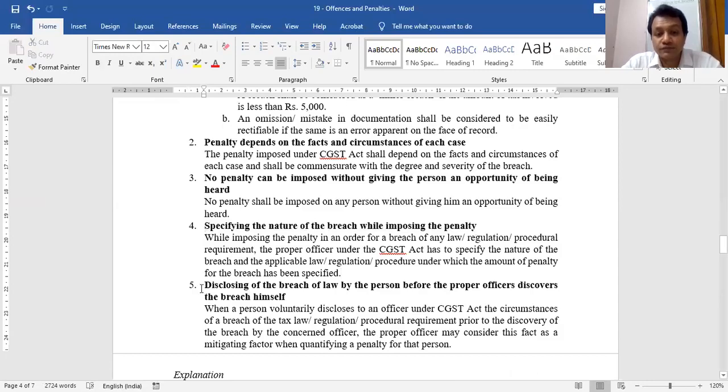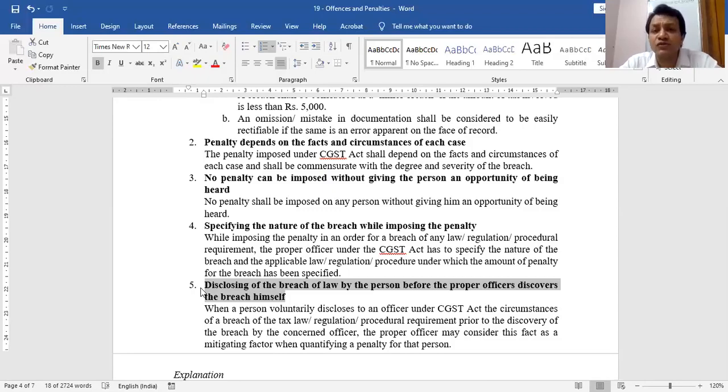And also, if without the breach being discovered by the officer, the taxpayer himself or herself says to the officer that this is the breach on my part, then these factors should be taken care of while imposing the penalty. When the taxpayer himself says it to the officer, it shows the honesty of the taxpayer.